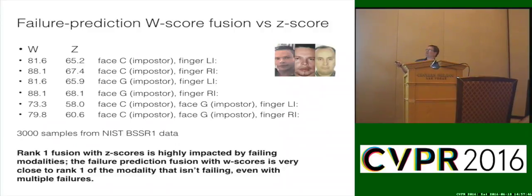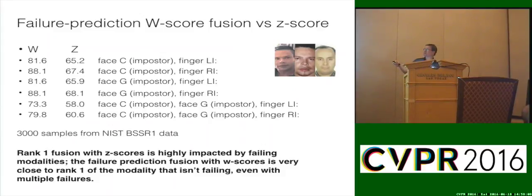So coming back to if I have the face and the finger, and here we have the imposter. We really replaced in this data set a synthetic thing. We took 3,000 samples from NIST BSSR, and we literally just paired up chimeras of this person's face and this person's finger. And then sometimes we chose an imposter's face and this person's finger. And we try to ask how well you can do.